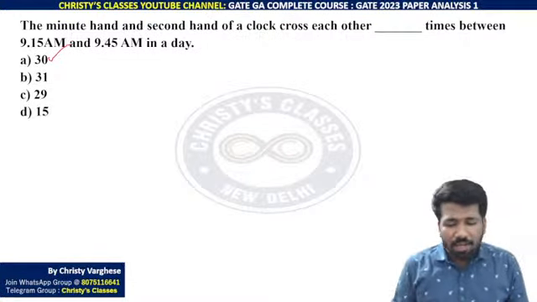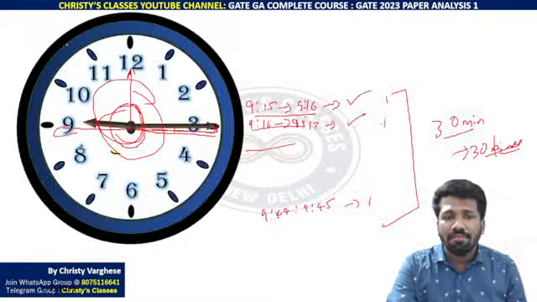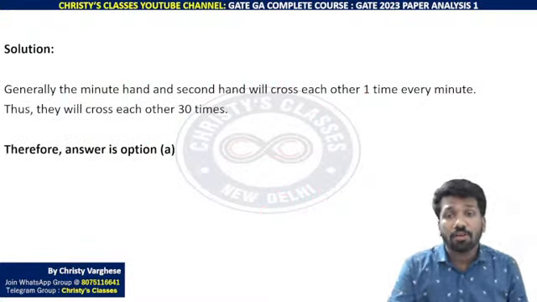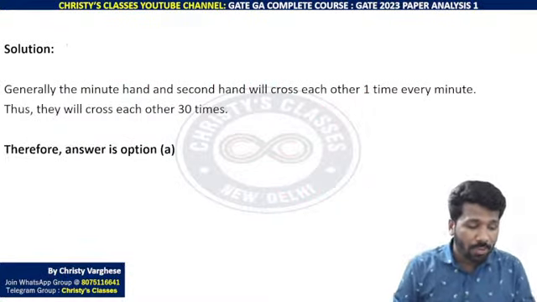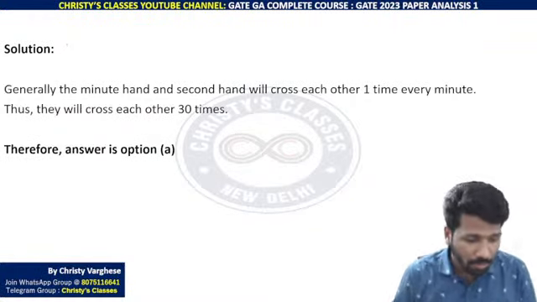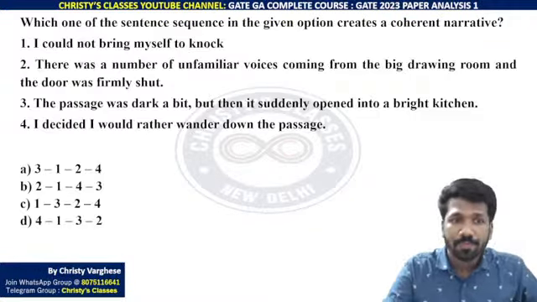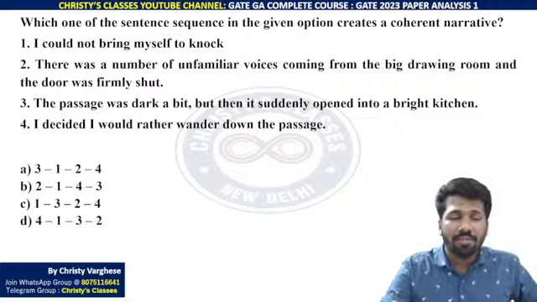Because every minute, the second hand will cross the minute hand. That is why in 30 minutes, 30 times they will cross. Good question it was. If so, let's see the verbal ability again.